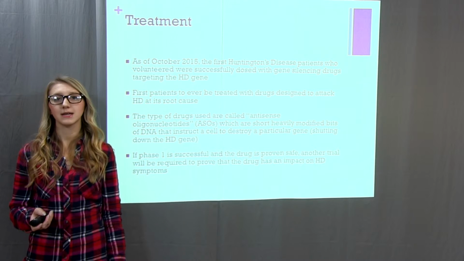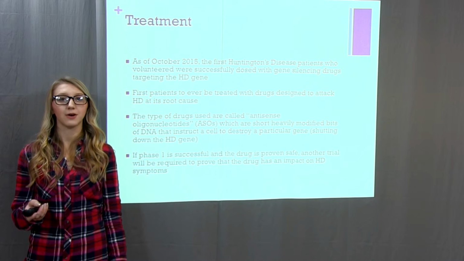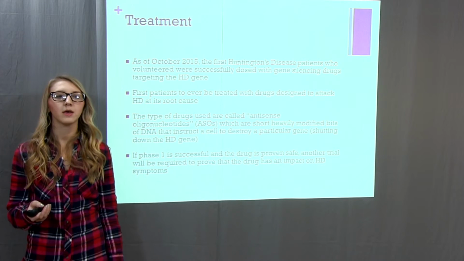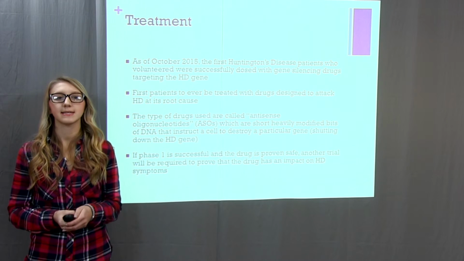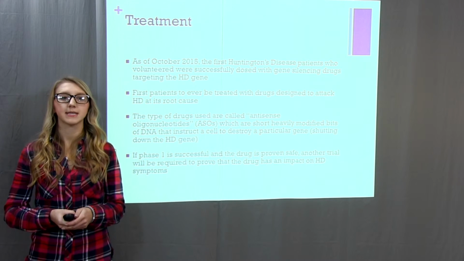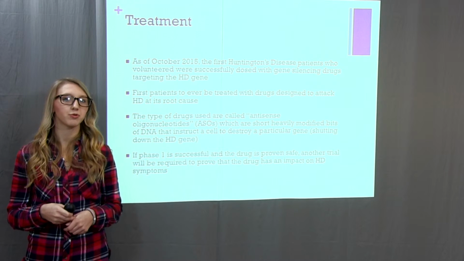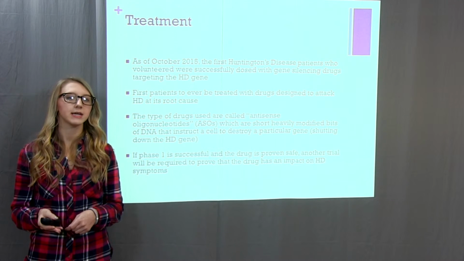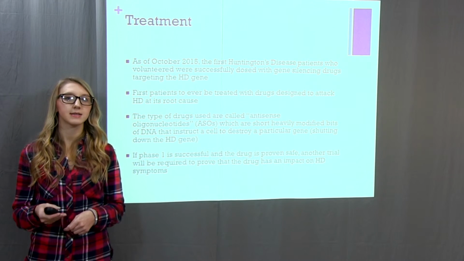So basically what it does is it is going to shut down the Huntington gene. If phase 1 is successful and the drug is proven safe, another trial will have to be done to prove that the drug is actually reducing the Huntington's disease symptoms.